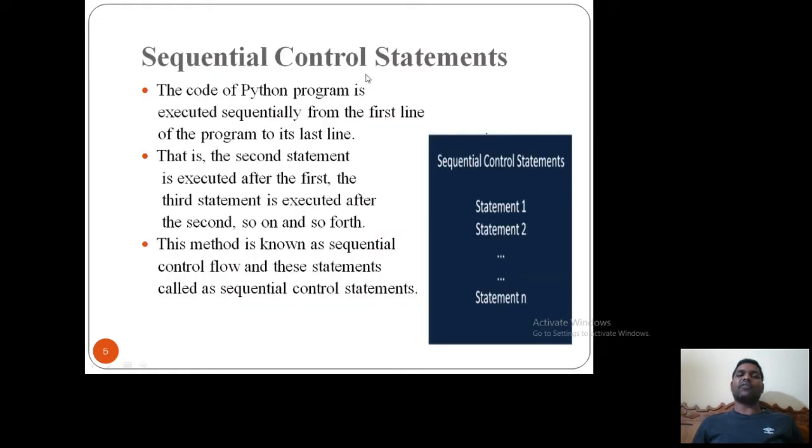First, sequential control statements. As I said earlier, the code of a Python program executes sequentially from the first line to the last line. The first line of code will be executed first, the second line next, and the third line after that, and so on until statement n. Such programs we can call sequential control statements. We have seen n number of programs with sequential control statements. We will see this example in the practical session. We will move to the next slide.